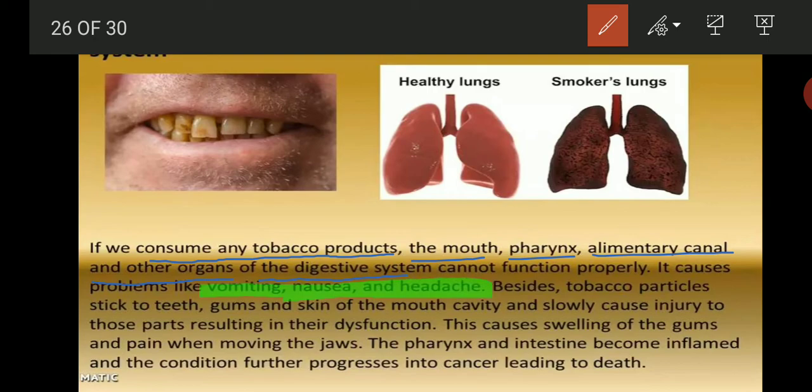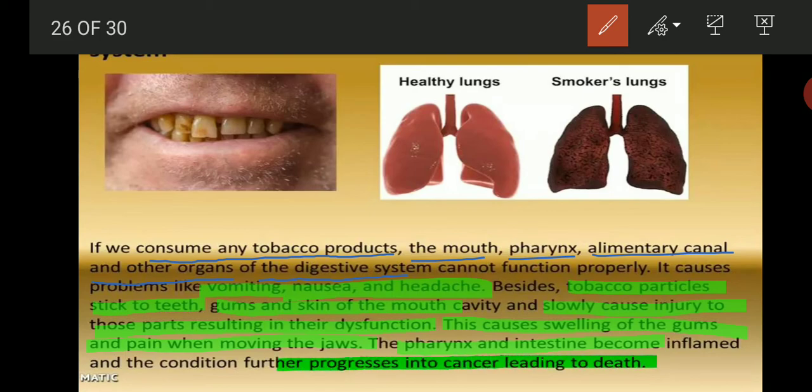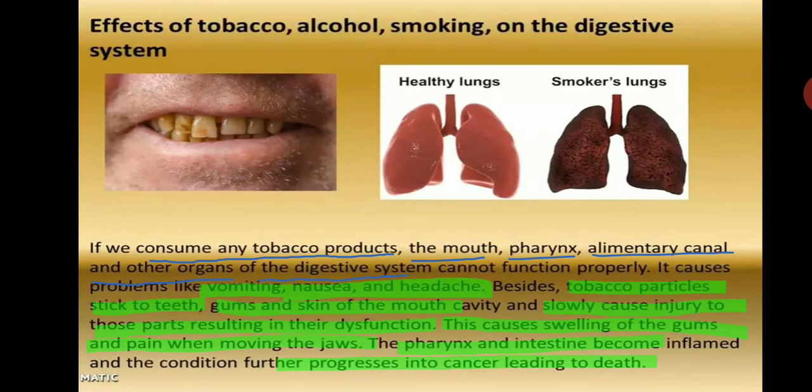Besides, tobacco particles stick to teeth, gums and skin of the mouth cavity and slowly cause injury to those parts, resulting in their dysfunction. This causes swelling of the gums and pain when moving the jaws. The pharynx and intestine become inflamed and the condition further progresses into cancer, leading to death. See, so dangerous it is.